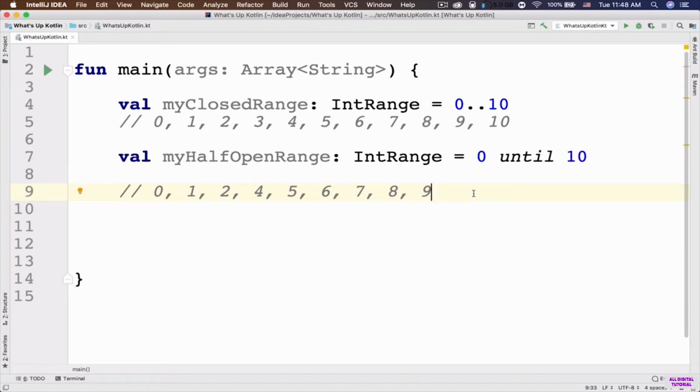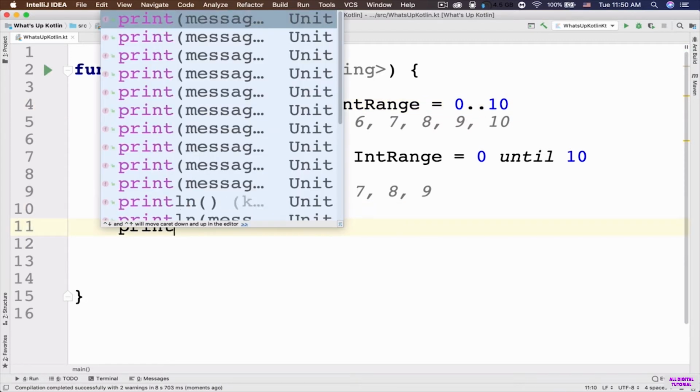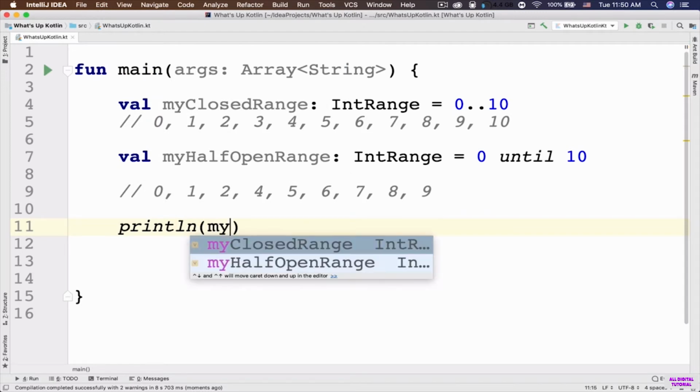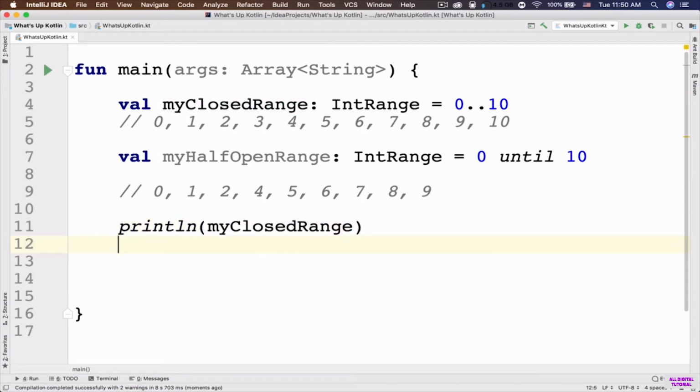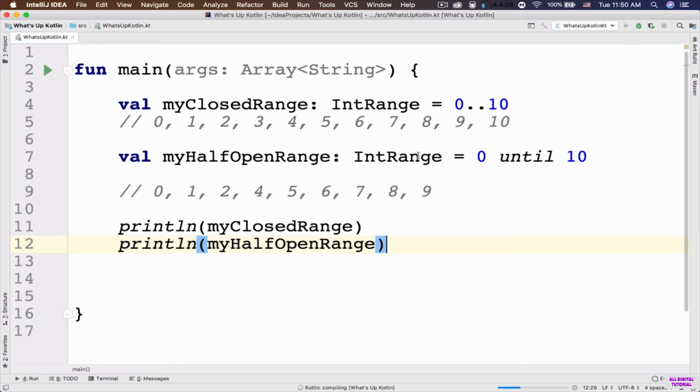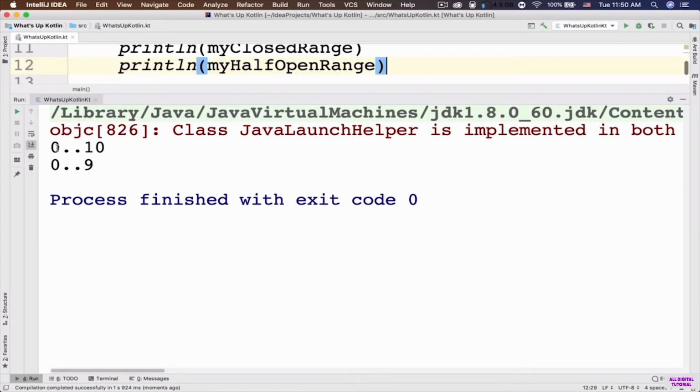And here let me tell you that these ranges are always increasing. This means that the second value after the dots or until must always be greater than or equal to the first number. So now let's go ahead and output these ranges to the console and see the results. First we've got my closed range and also my half open range. Let's run the app. So here we've got 0 through 10, and here we've got 0 through 9. So hopefully that makes sense.